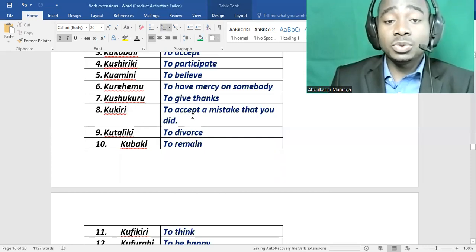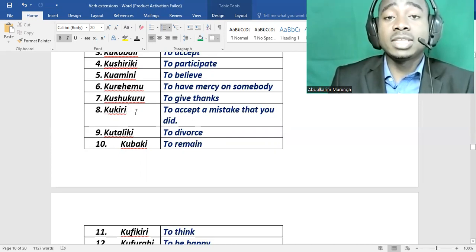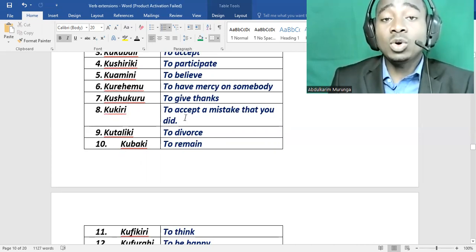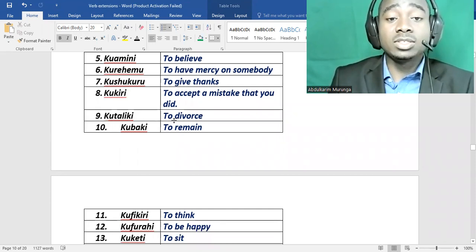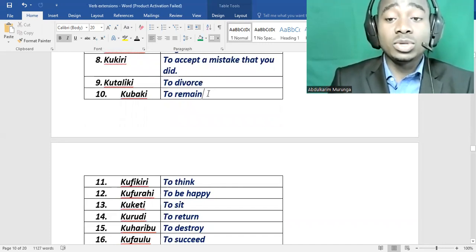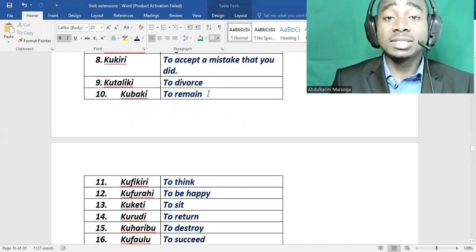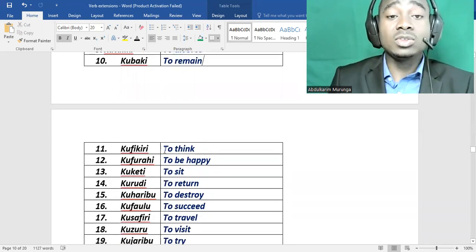Kukiri, to accept. Mostly this is used in courts when someone accepts the mistake they did. You say amekiri makosa. It means he has accepted, he pleaded guilty. Okay. Kutaliki is to divorce. Kubaki is to remain. And also the things that are remaining, we say mabaki. Things that are the remains, mabaki. Sawa?